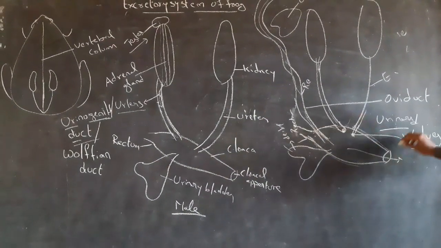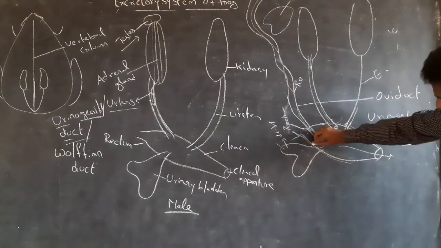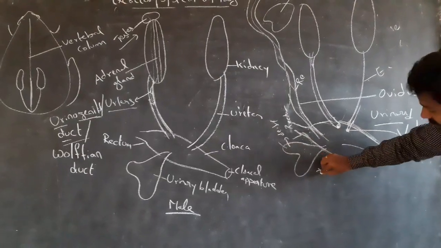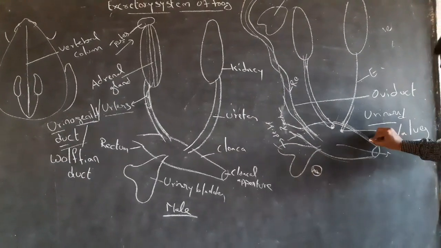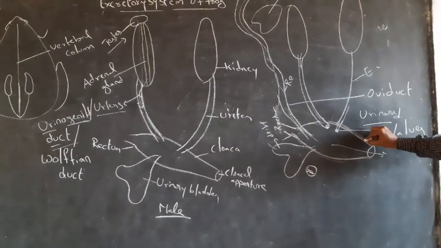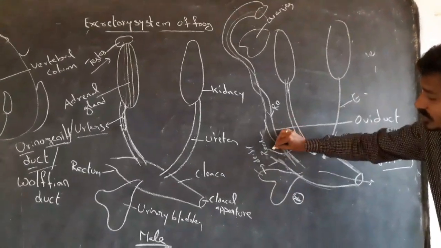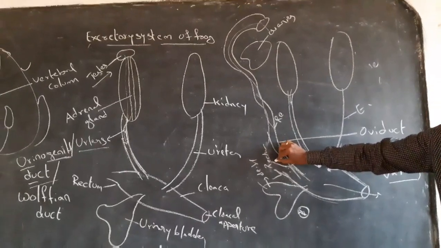Another important point: the cloaca is a common passage for the excretory, reproductive and digestive systems.